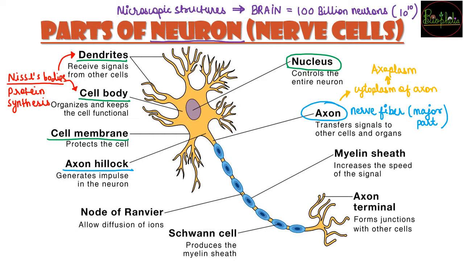This axoplasm has a structure called synaptic vesicles, and these synaptic vesicles have a special content in them, which is nothing but the neurotransmitter. And these neurotransmitters are the chemicals which help to transmit signals from one axon to the next dendrite.